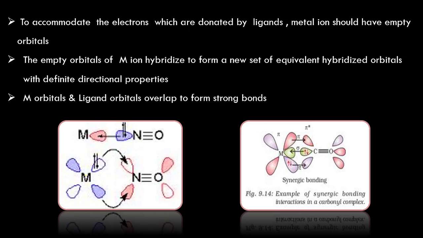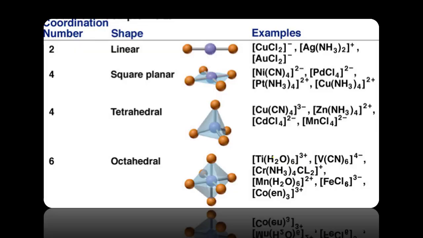Sometimes back bonding also takes place here. All of this is explained by valence bond theory, and this theory also gives information about the relationship between the coordination number and the shape of the molecule.